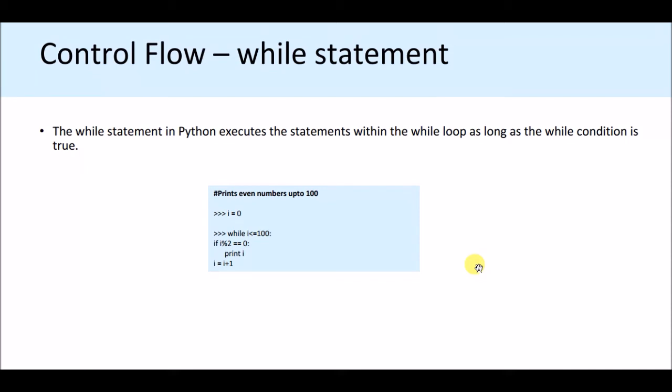So while i is less than equal to 100, if i percent 2 is equal to 0, print i. That means all the even numbers 2, 4, 6, 8, likewise, starting from 0 to 100 will be printed. So i percent 2 is equal to 0 means the remainder will be 0 when i is divided. So those values actually get printed.